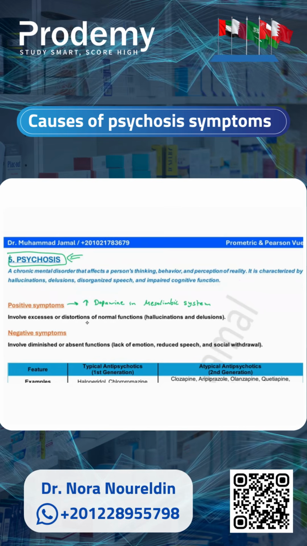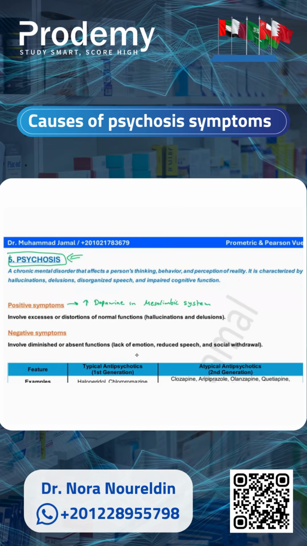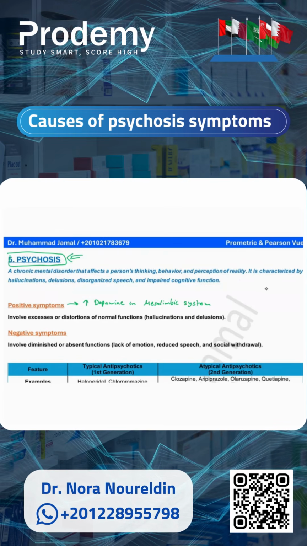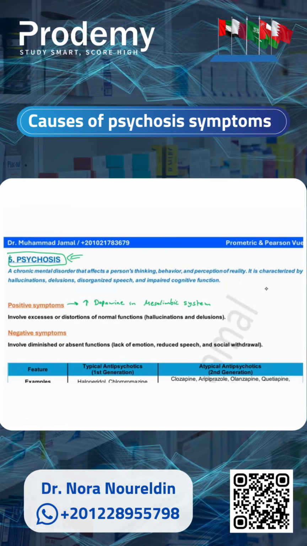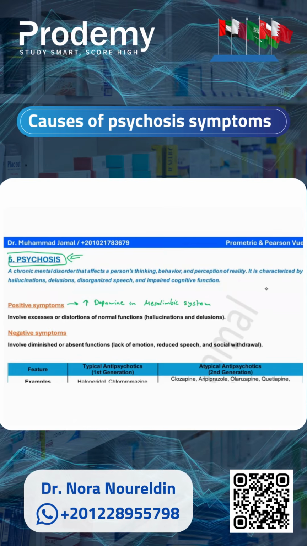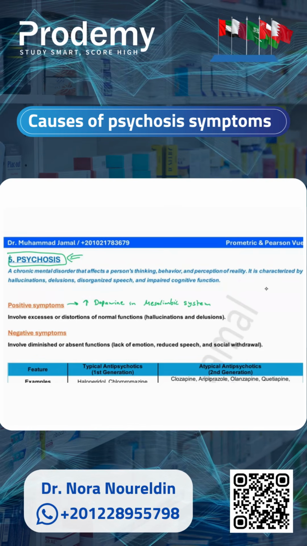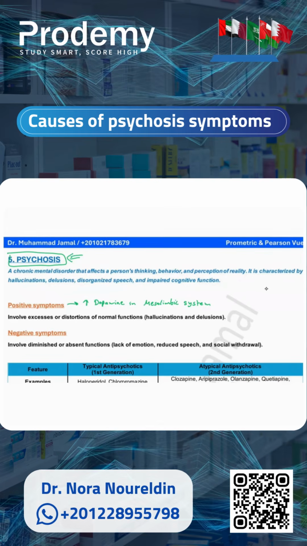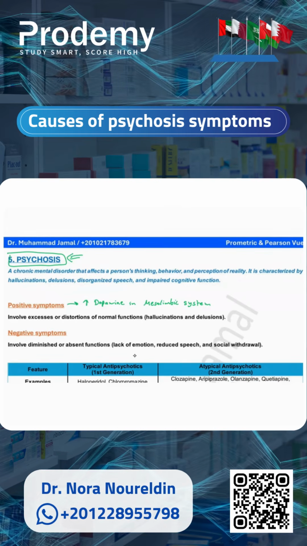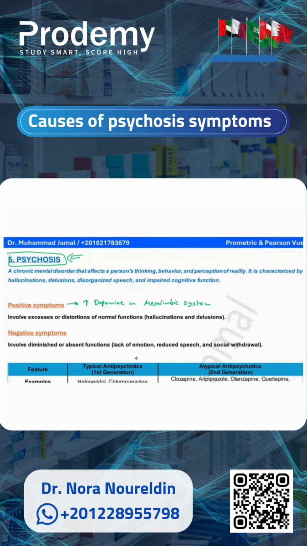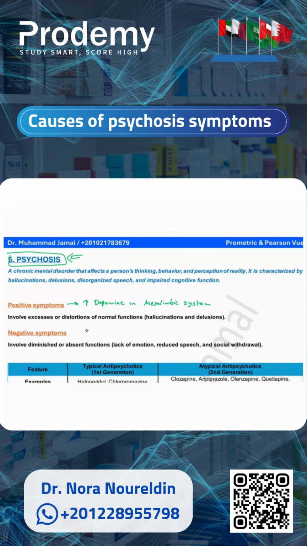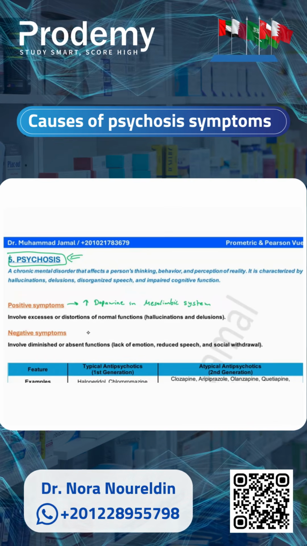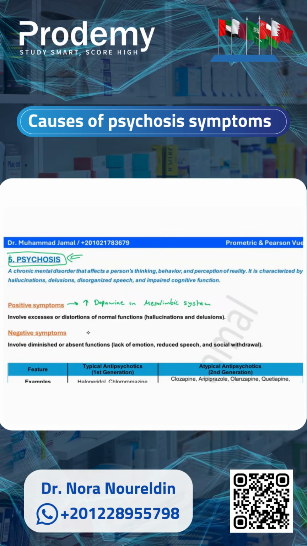The negative symptoms, on the other hand, means that the normal functions are reduced or lost. So what is the normal social function? The negative symptoms would be the opposite of the normal social functions of a normal human being. So in other words, the patients would include symptoms such as having a flat affect. And a flat affect means he has an emotional blunting or no facial expressions.